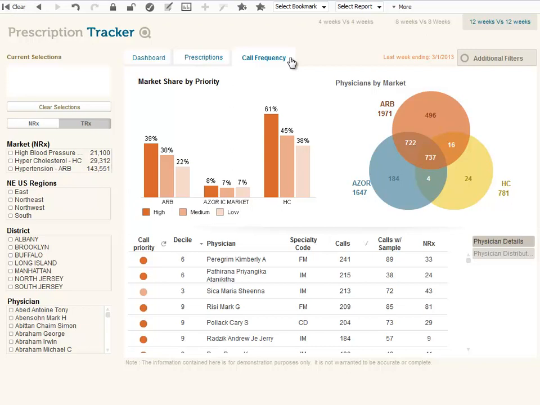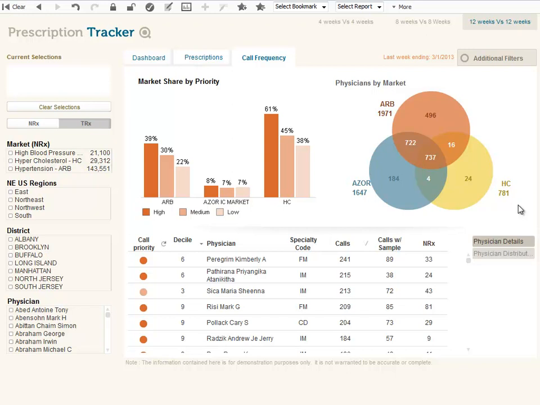Looking at physician distribution by market, I immediately notice that we have an unbalanced distribution along the markets. There are almost 2,000 professionals prescribing ARB or ACER drugs, and then less than 800 prescribing HC drugs. I want more physicians prescribing HC drugs, so I will look into my network to discover who could be willing to start prescribing drugs for HC.